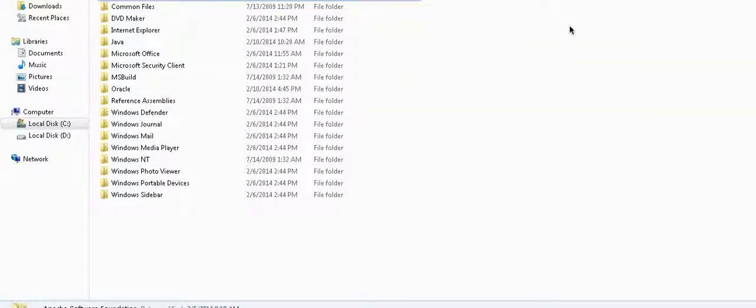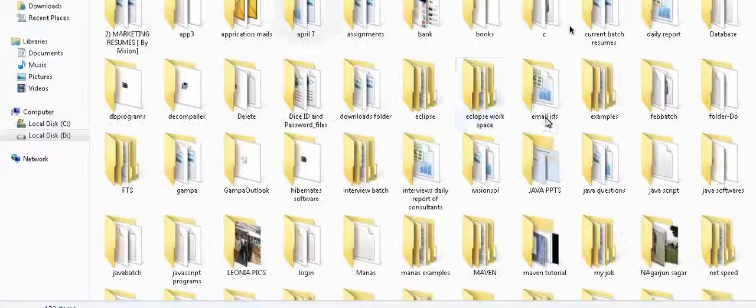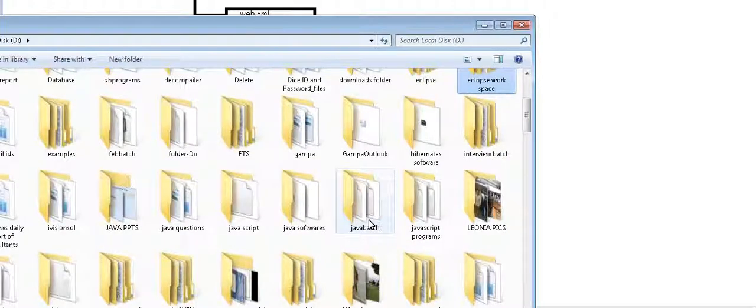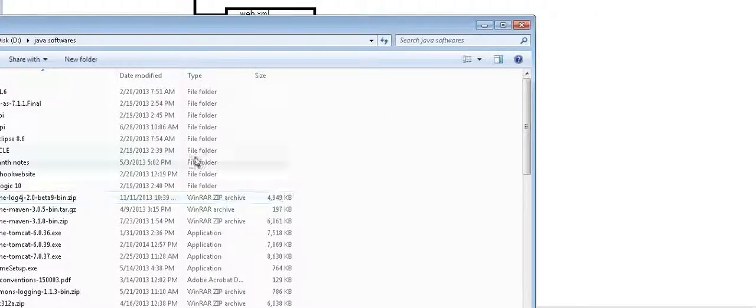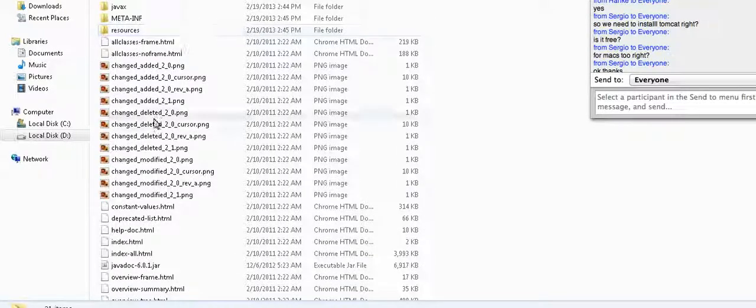Okay. Let's go here. Computer, drive. Now we can freely download the APIs. Don't worry, you can download the APIs freely. Otherwise you might waste time, that's why I've downloaded it first. Java software, see here. JEE API.